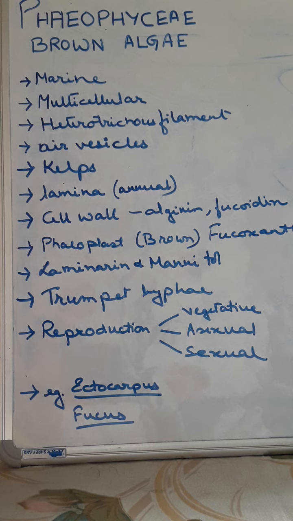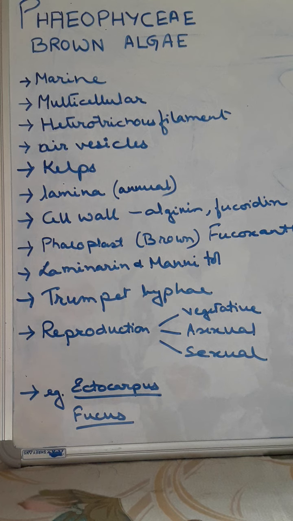Now these types of algae can resist colder areas. For that reason algin is an important constituent of the cell wall, which will help in resisting the cold conditions. The main photosynthetic plastid is the pheoplast, which is brown in color, and the other pigments are chlorophyll A, chlorophyll C, carotene, xanthophyll and fucoxanthin. Fucoxanthin is the main brown colored pigment. So if a question asks what is the dominating pigment of phaeophyceae, you have to mention that it is fucoxanthin.